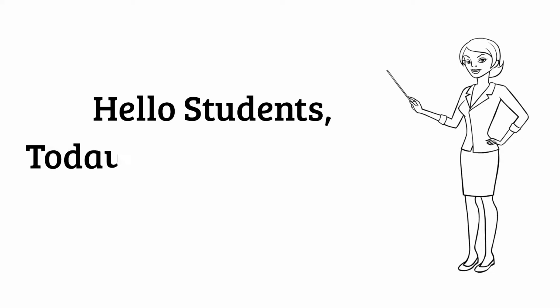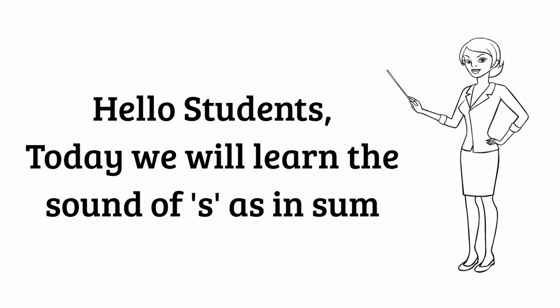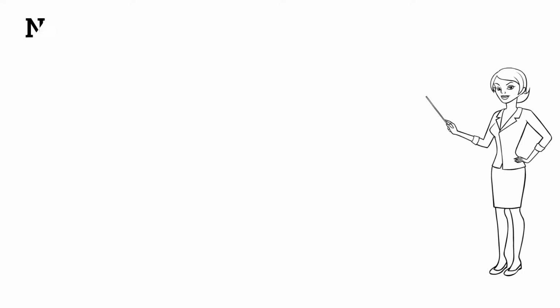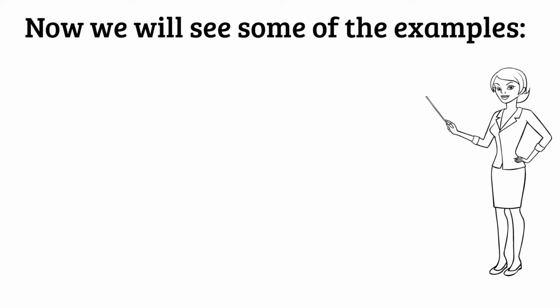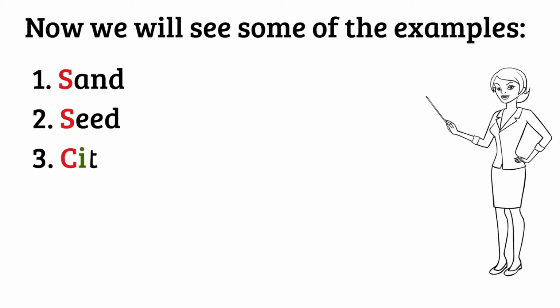Hello students, today we will learn the sound of 's' as in 'sun'. Now we will see some examples. S says 's' as in sand. S says 's' as in seed. C says 's' as in city. C says 's' as in circus.